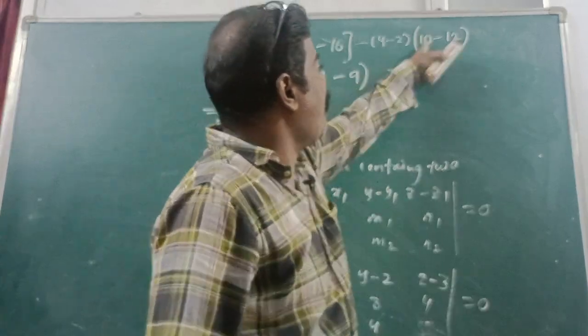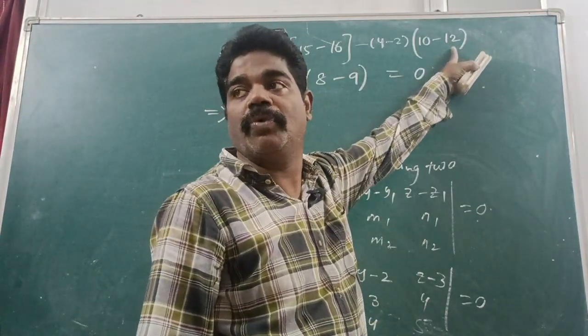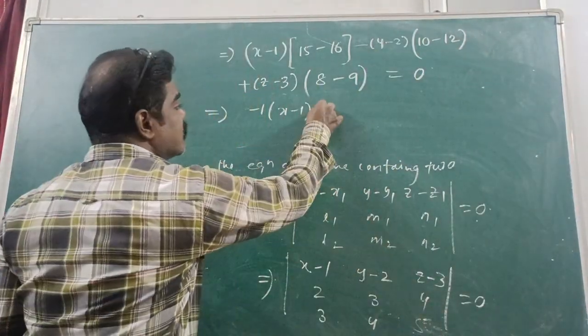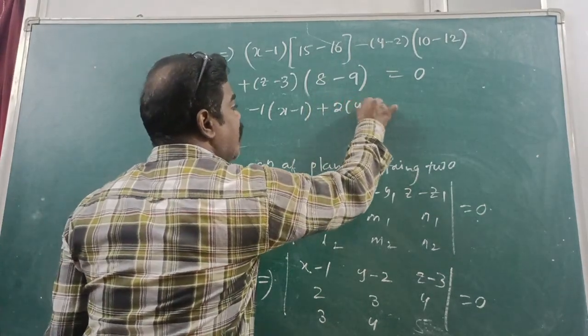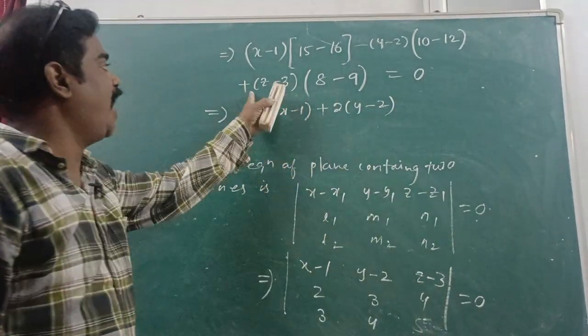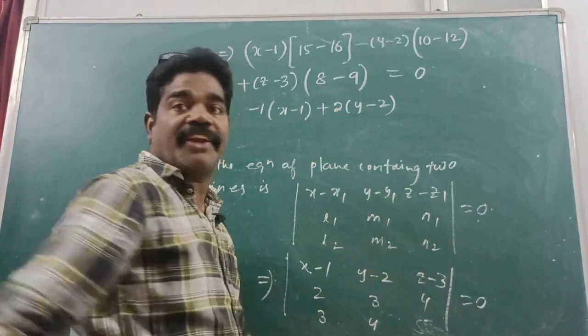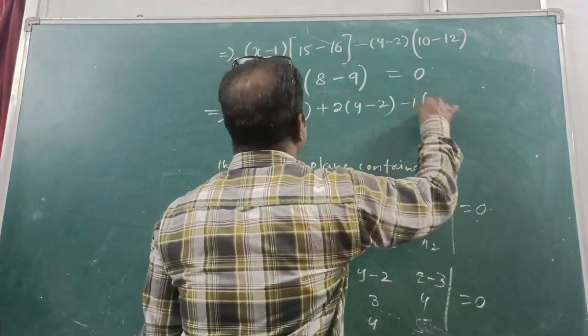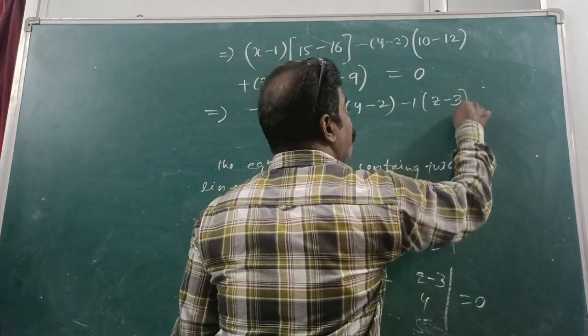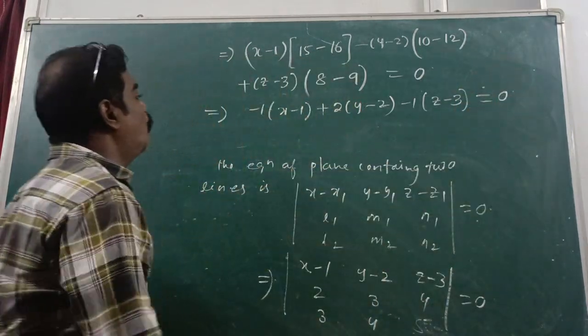Next, 10 minus 12 is minus 2, minus 2 into minus, plus 2 into y minus 2. Next, 8 minus 9 is minus 1, minus 1 into z minus 3 is equal to 0.